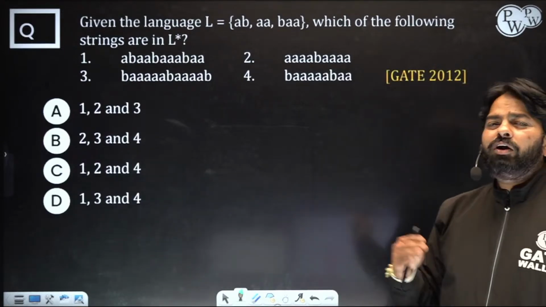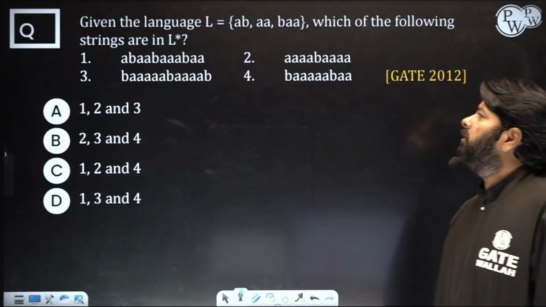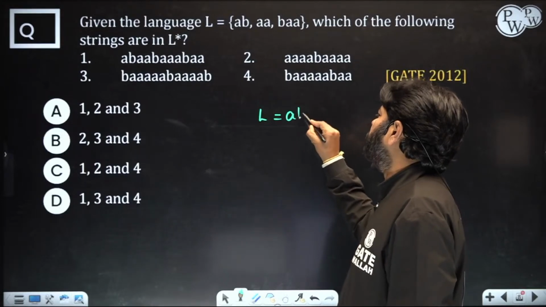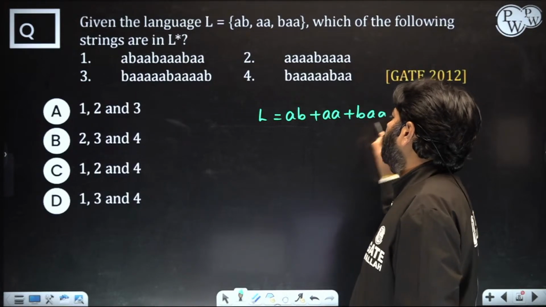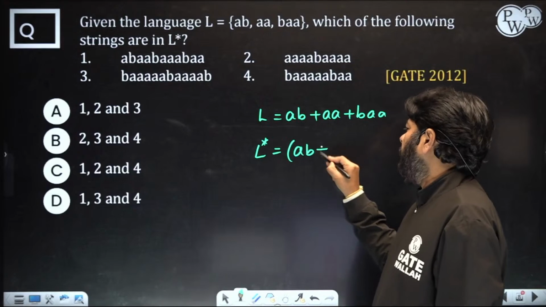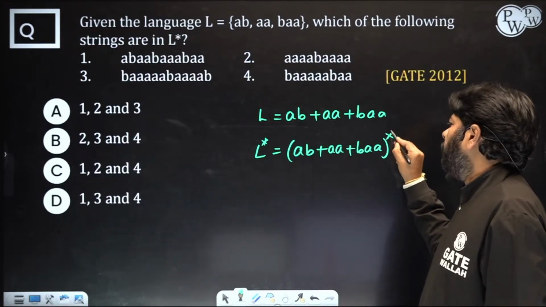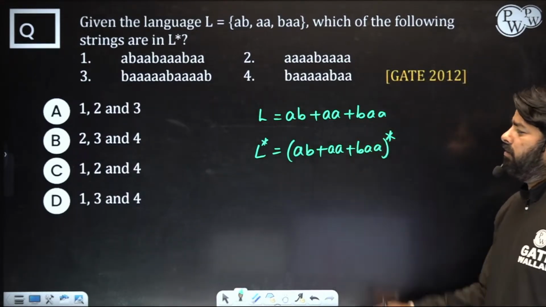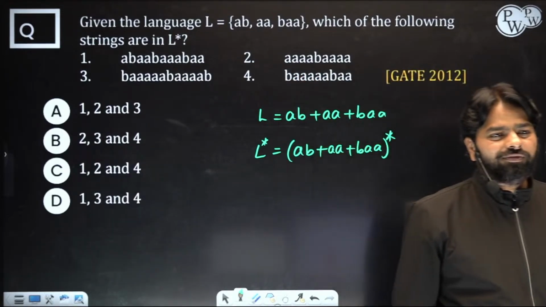There you know what a Kleene closure, or Kleene star, of a language is. Say the language has 3 strings, so you can write the expression AB or AA or BAA. Now L star means (AB or AA or BAA) whole star. Can you find out what strings are there in L star? The question is which of the following strings are in L star. Can you find out quickly?